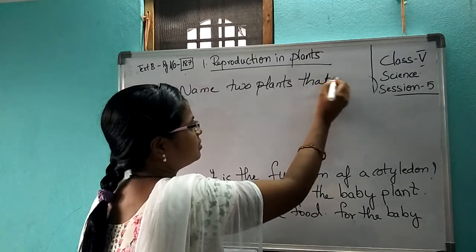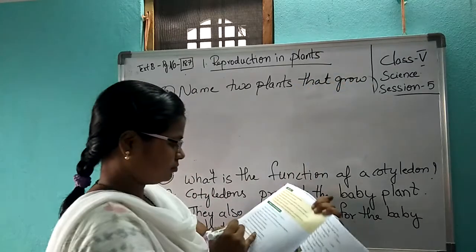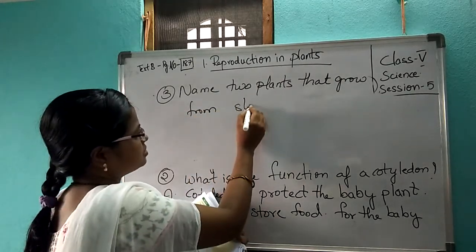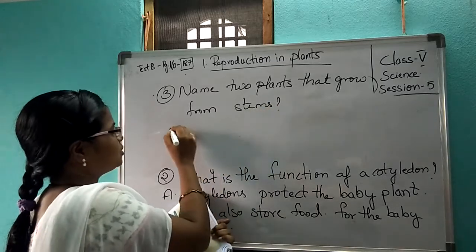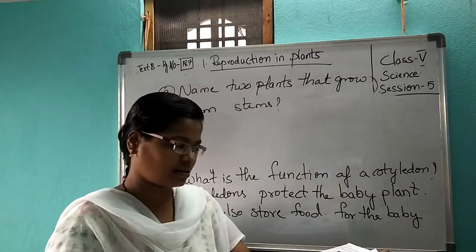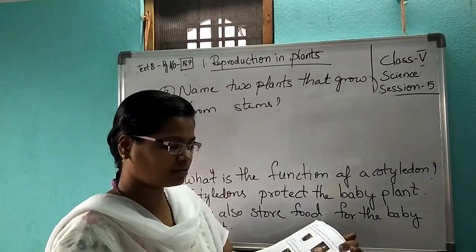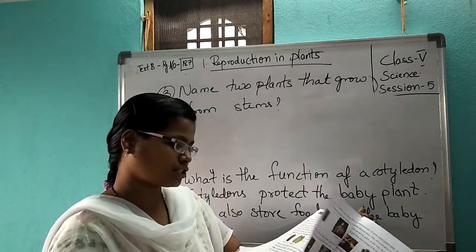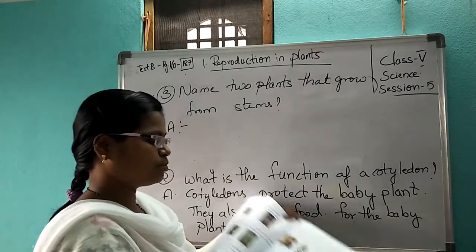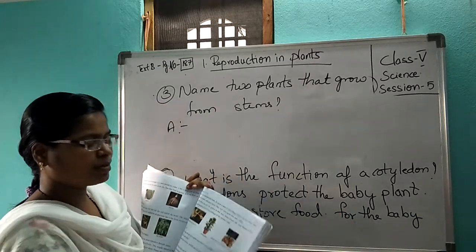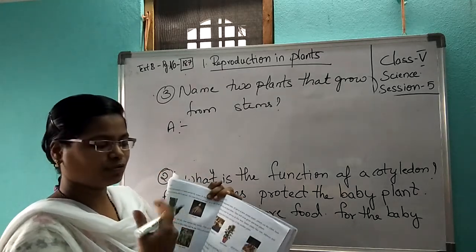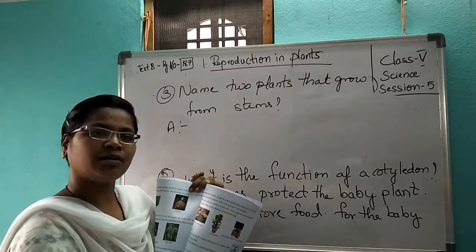Name two plants that grow from stems. Which are the two plants? You can write your own answer. So many are there. Rose is there, hibiscus is there. From our textbook, what do we have from stem cutting? Go back to your textbook and see. From stems, potato, ginger, money plant are given. But I will not take these examples. I will take my own examples. If you want, you can write from here, or you can write your own example.